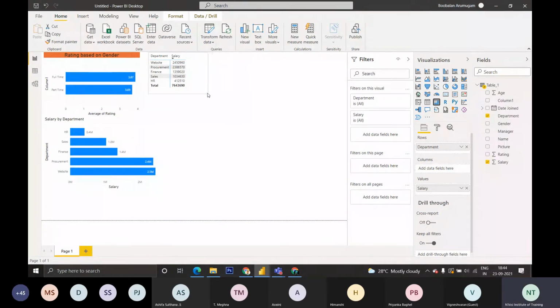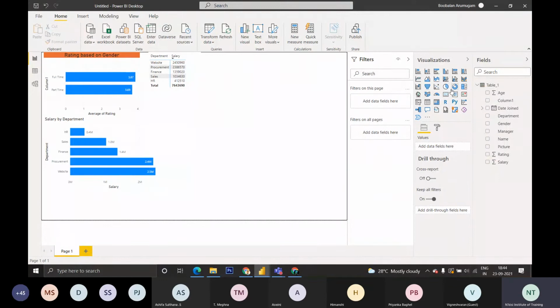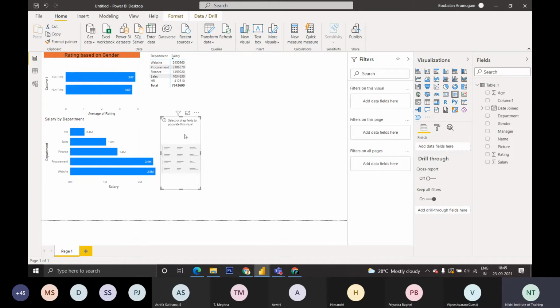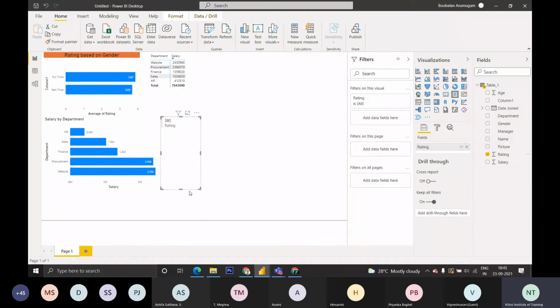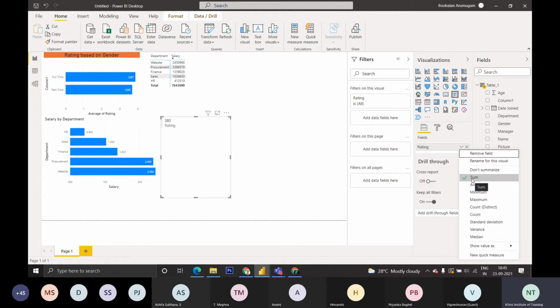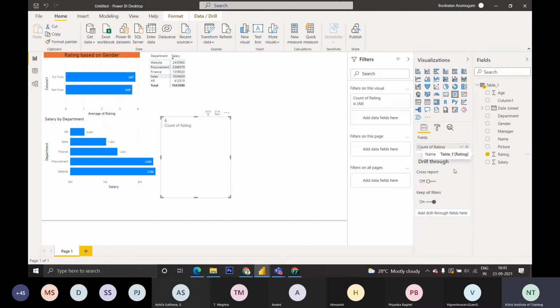cards, I want to showcase the top performer, the top rating scorer on the list. I want to show multiple, since there are a few people with 6 ratings. You can click only that one field alone, like ratings. To this, it will show the entire thing, ratings based on the top performers. It will be summing up, but we don't want the summing up of the ratings. We want distinct. How many distinct people are there? There are 6 people with a rating of 6.